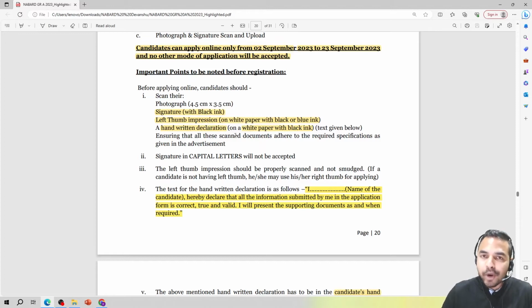Now guys, when I talk about the text for the handwritten declaration, the text is being mentioned here. That is, I, name of the candidate, hereby declare that all the information submitted by me in the application form is correct, true and valid, and I will present the supporting documents as and when required.